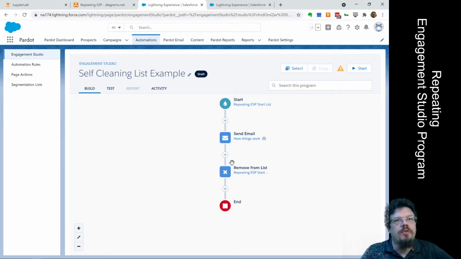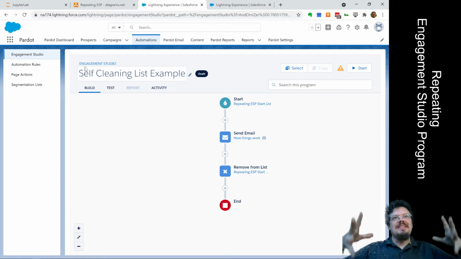If it's anywhere else, we risk removing the prospect from the list, from the Engagement Studio program, and then they'll pause right there. When we get added again, they'll do the last step, and then they hit that end, and then they're done, and then they hit that 1-day recycle.